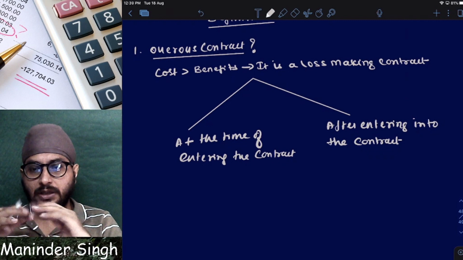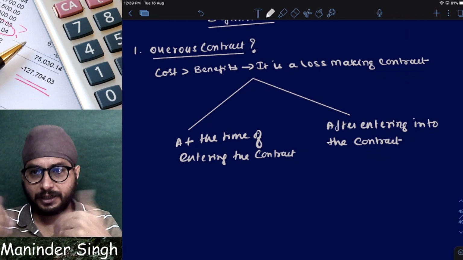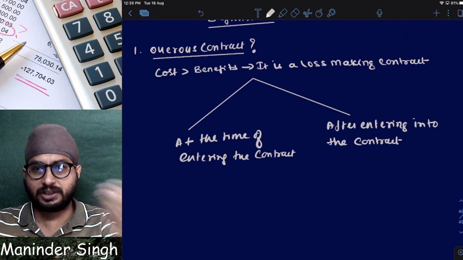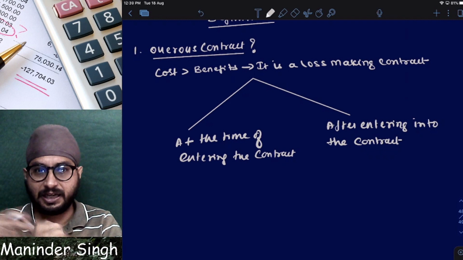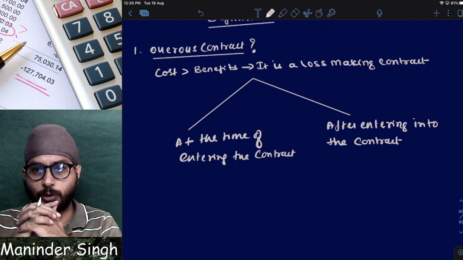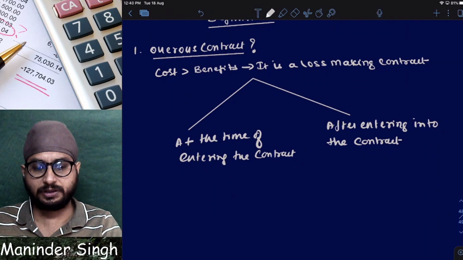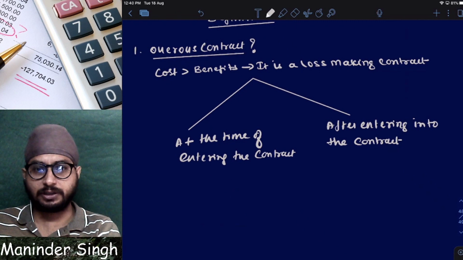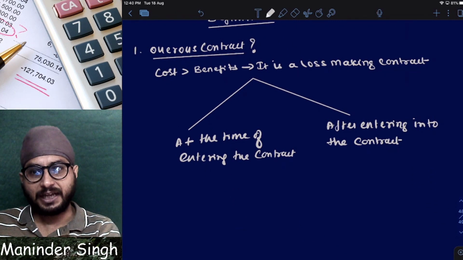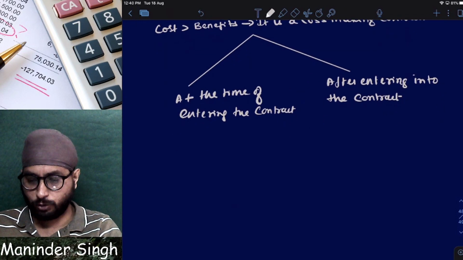Clear? Now, after entering the contract, expenditures have increased. After entering the contract, expenditures suddenly, due to some reason, increased, and I am now facing a loss. That is called what? That is called a contract onerous after entering the contract. Clear? So either at the time of entering the contract I know that it is onerous, or after entering I may come to know that it is onerous. Let us take one example. Now a question will come.